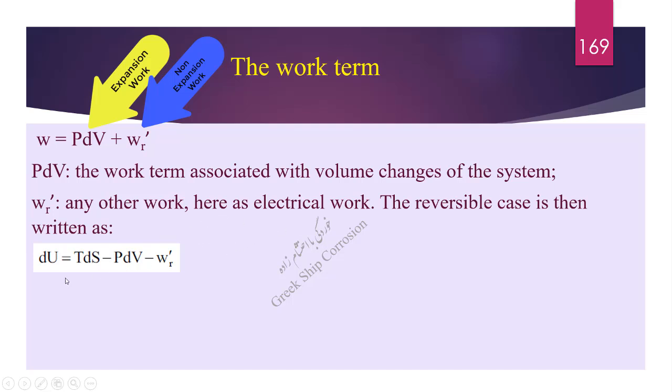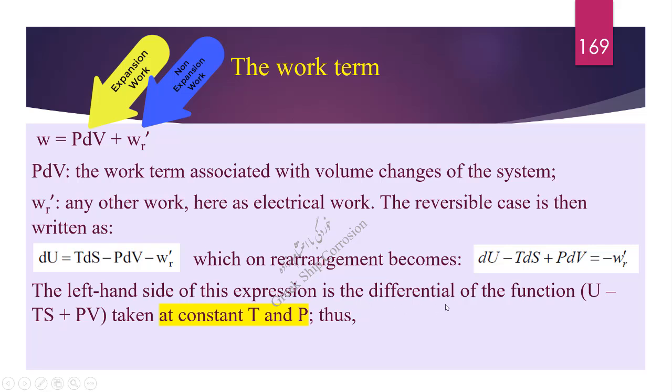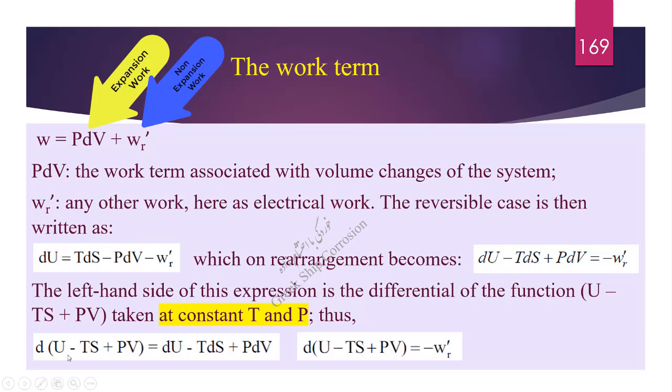The reversible case is then written as dU equals T times dS minus P times dV minus W prime R, which on rearrangement becomes dU minus T times dS plus P times dV equals negative W prime R. The left hand side of this expression is the differential of the function U minus T times S plus P times V taken at constant T and P. Thus, the differential of the function U minus T times S plus P times V is the differential of the internal energy minus T, the differential of the entropy, plus P times the differential of the volume, or the differential of the function U minus T times S plus P times V is equal to negative W prime R.